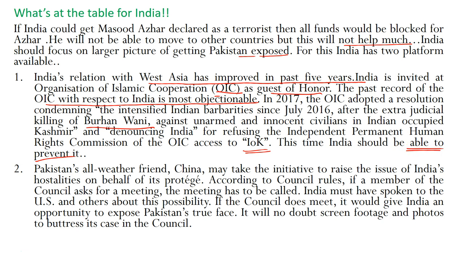Then Pakistan's all-weather friend China may take the initiative to raise the issue of India's hostility on behalf of its protege, that is Pakistan. Now, according to the council rule, if a member of the council asks for a meeting, the meeting has to be called. India must have spoken to the US and others about this possibility. If the council does meet, it would give India an opportunity to expose Pakistan's true face.